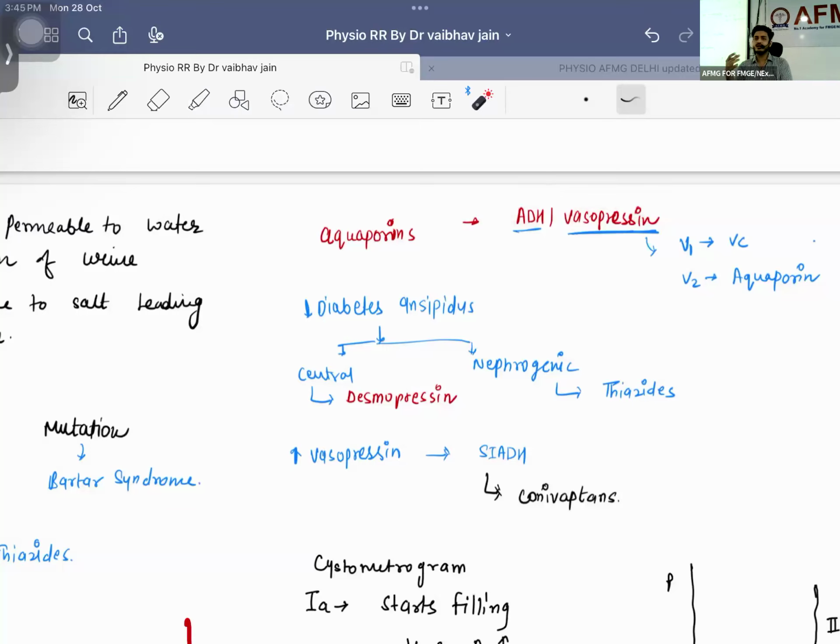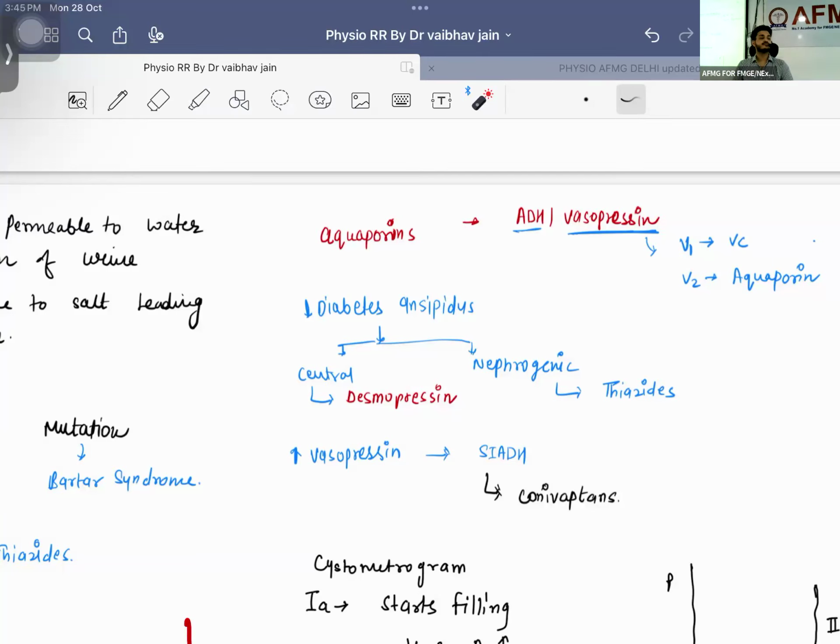Tell me, it will be formed in the posterior pituitary, right? No. Wonderful. It will be stored in the posterior pituitary, and from the posterior pituitary it will be released. How many receptors will it have? Three receptors. V1, V2, V3. V1 is present on the blood vessels, esophageal varices. I have told you about the treatment. Name of the drug? Terlipressin.